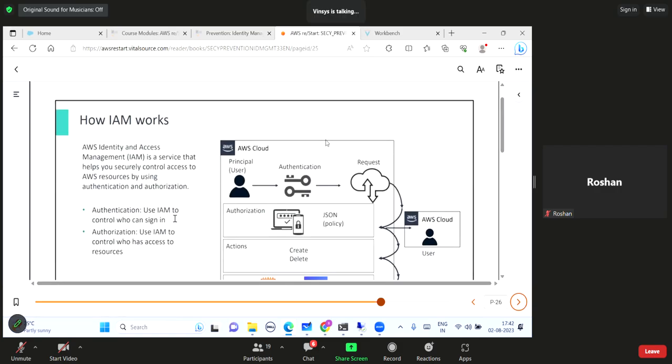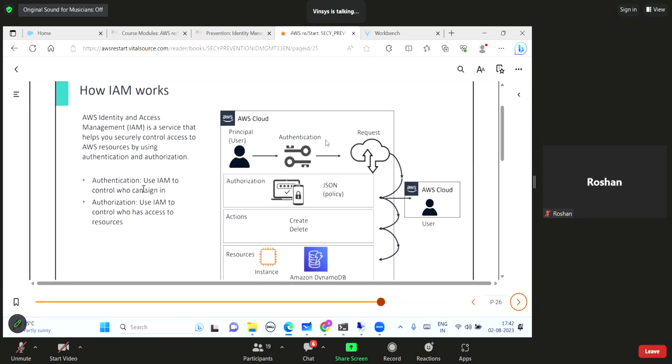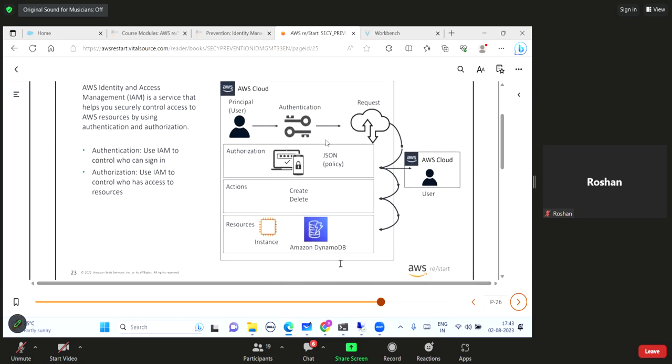Okay, how IAM works. Identity and access management is a service that helps you securely control access to resources by using authentication and authorization. Authentication uses IAM to control who can sign in, and authorization uses IAM to control who has access to resources. Your resource can be your EC2 instance, the DynamoDB table.